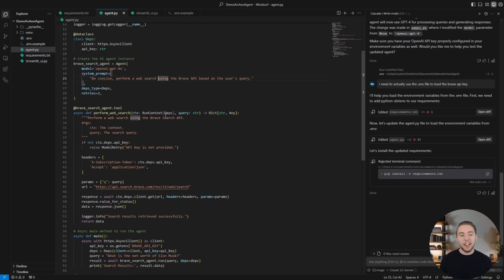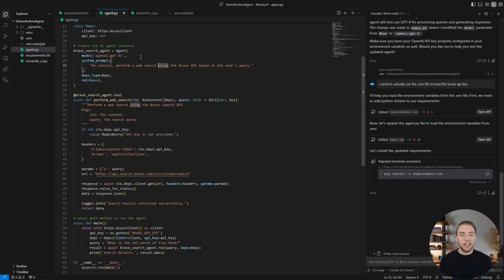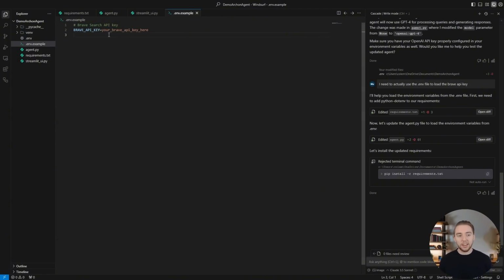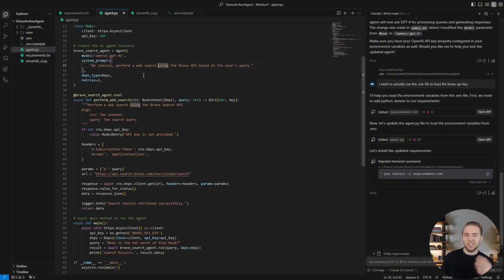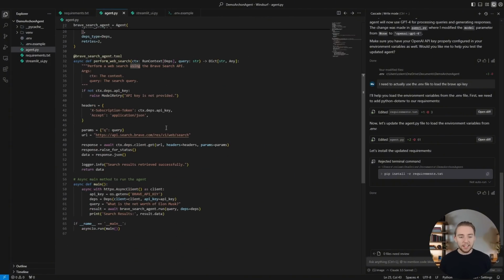So the main thing that I had to fix, obviously, besides getting everything with the environment variable set up, because I had to create a .env and then it wasn't using that in my agent, is it didn't really have the right URLs and parameters for interacting with the Brave API. So in the end, it didn't actually mess up with things related to Pydantic AI or LangGraph. It was a hallucination with the Brave API, which I didn't give the documentation for. So can't really blame Archon. It would have been the exact same thing with Windsurf. That's why a tool library is going to be so useful.